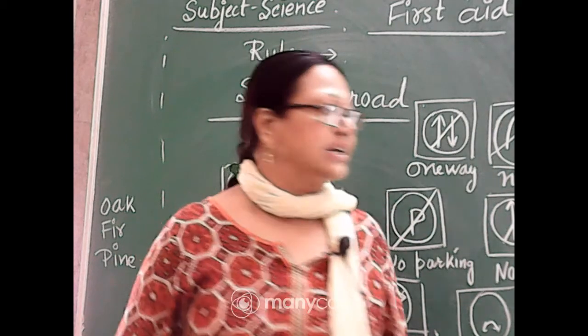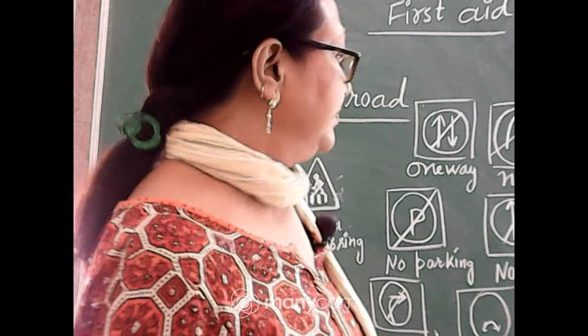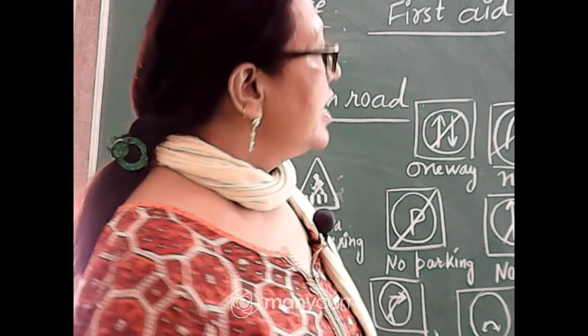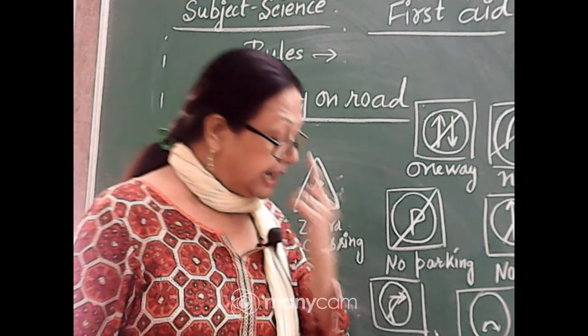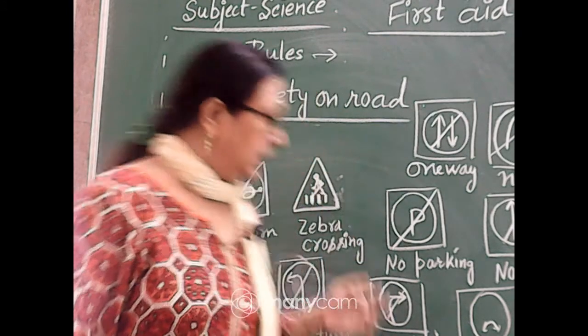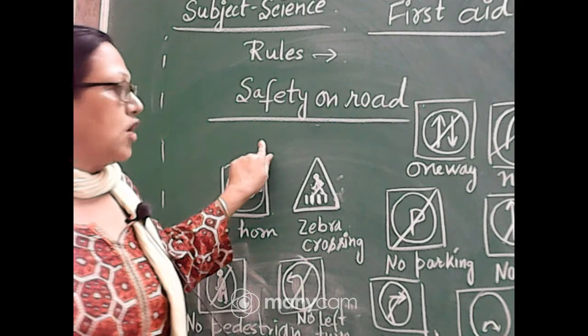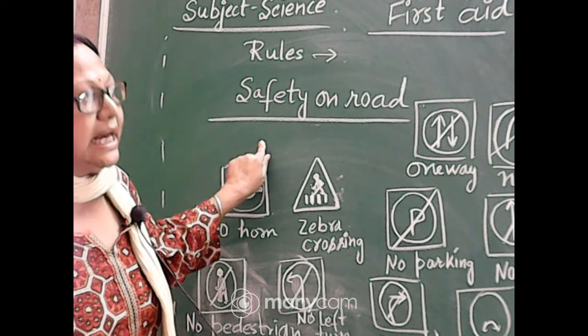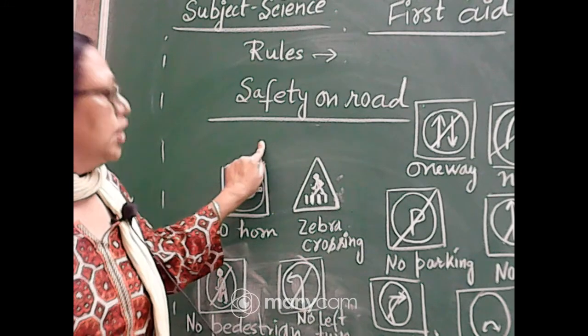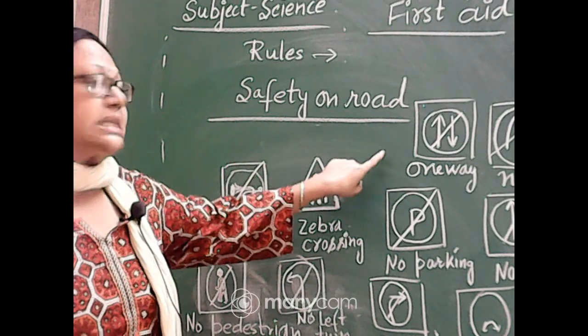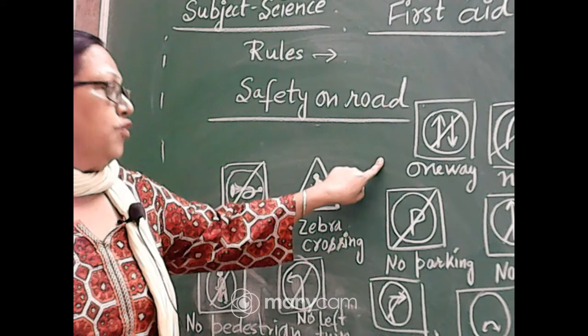There are different kinds of traffic signs. You should follow these signs. So look at the board. There are traffic signs like these, and we have to follow all of them, because we can see traffic signs on the road. So the first one is this sign, which is one way.